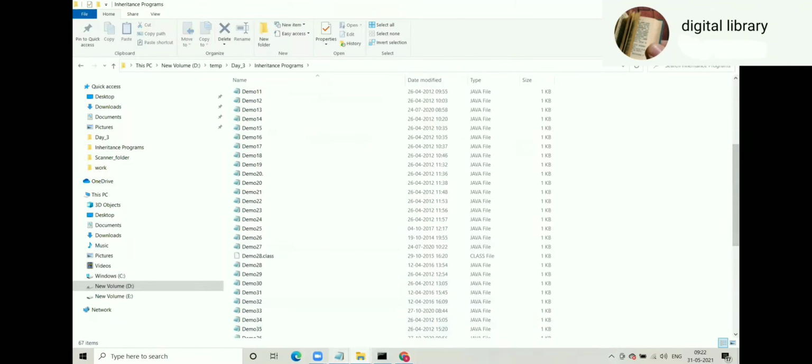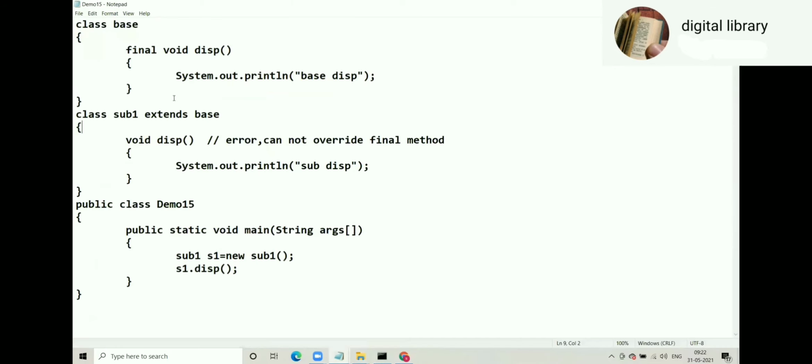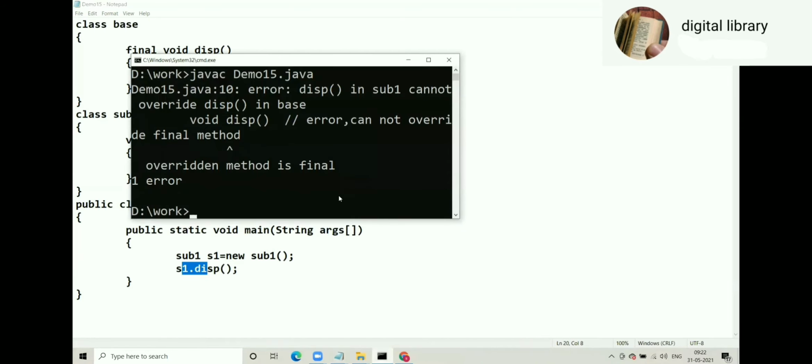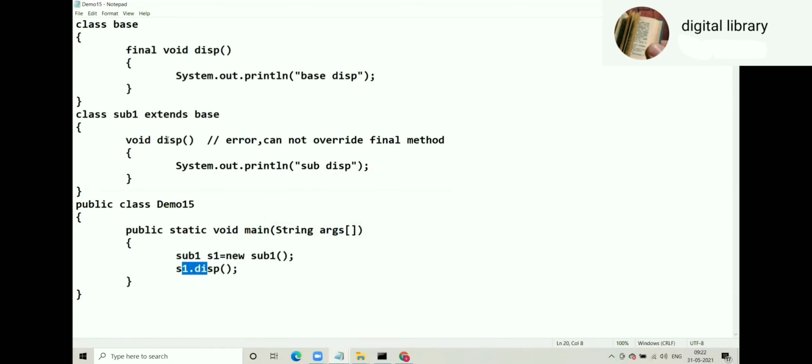Okay. Now here, the base class method is final. So the child class cannot override that. Sub1 S1 is equal to new Sub1, S1.display. This display will be called. If you don't override, fine, but now you have overridden, so that will give you an error.